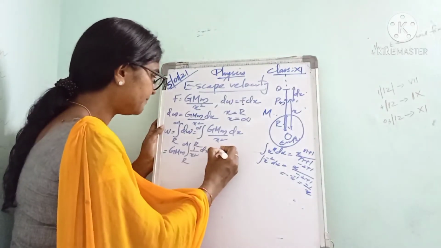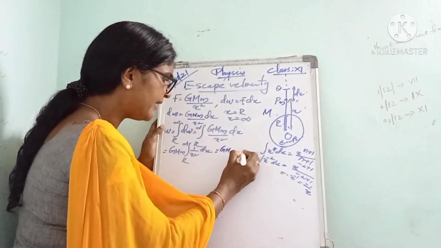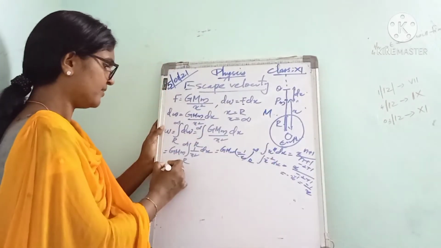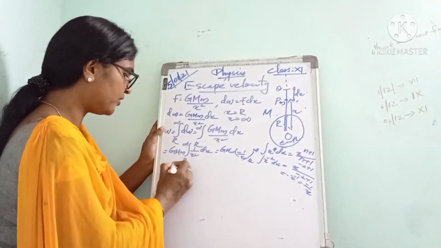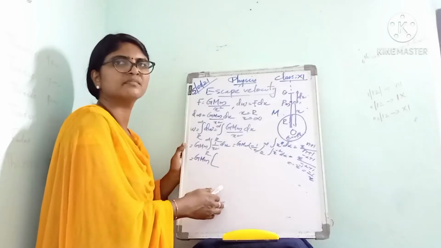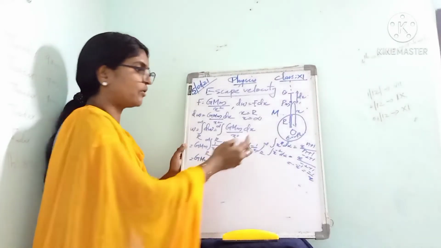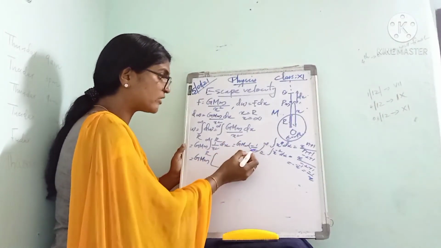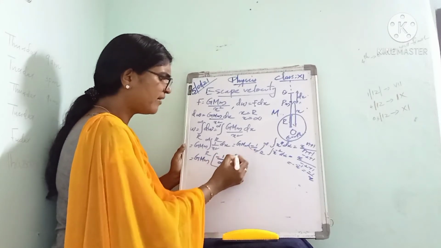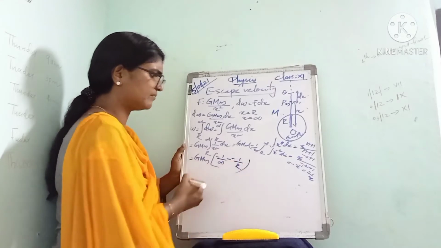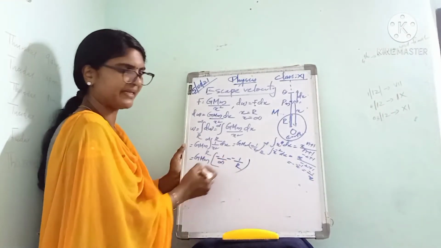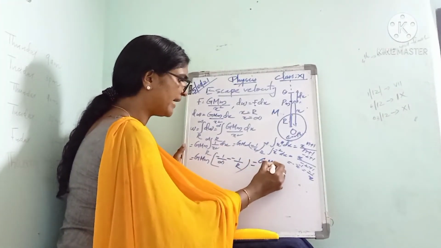So we can write G M m into minus 1 by x. Next we have to apply the limits r to infinity. How do we apply the limit? First we apply the upper limit minus the lower limit. For the upper limit, instead of x we write infinity, so minus 1 by infinity, minus of minus 1 by r. Here 1 by infinity is actually 0, and minus into minus gives plus. So we get the work done as G M m by r.